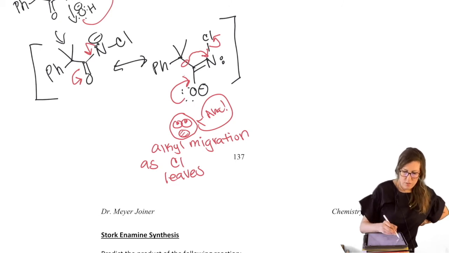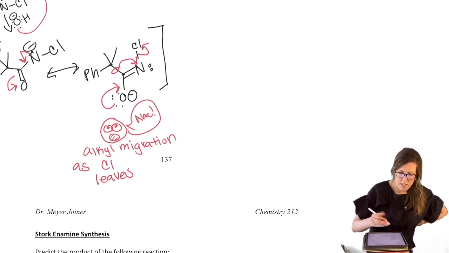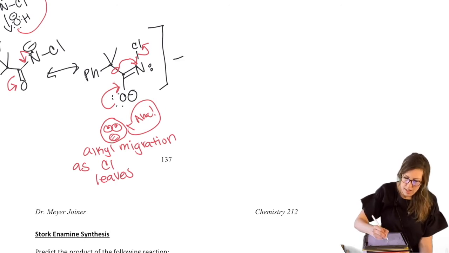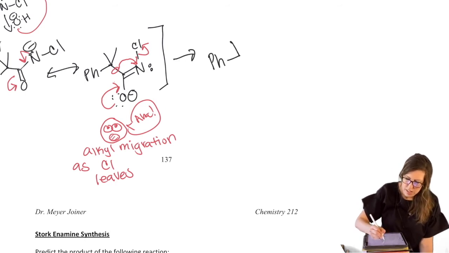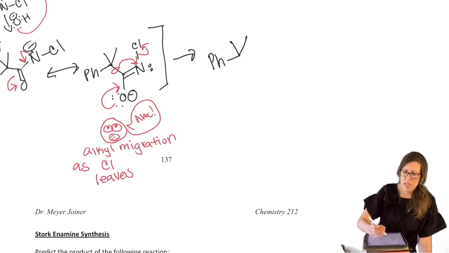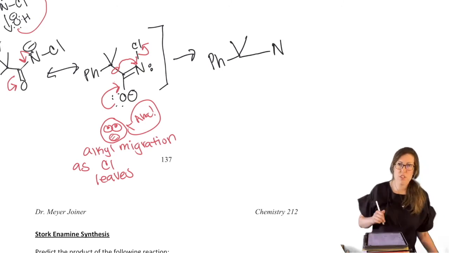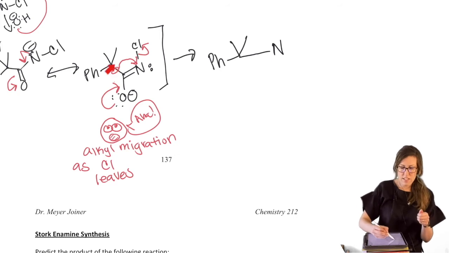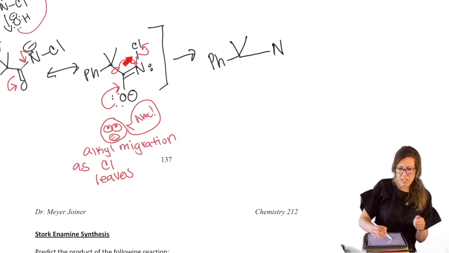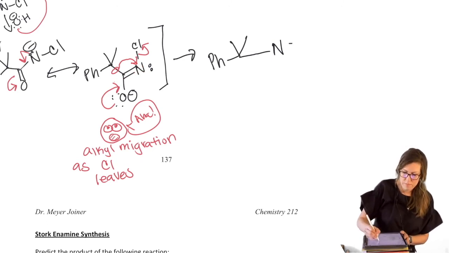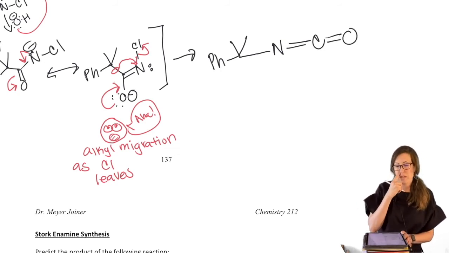Let's draw out the consequence of that. What are those arrows telling me? Those arrows are telling me that the pH is still attached to that dimethyl group. However, that carbon that has the dimethyl is now attached directly to the N. So you've just broken that link right here. This link is not there anymore. It's now bonded here, but that nitrogen has no more chlorine, but it still has that double bond to this carbon. That was that carbonyl carbon, which has still got, well, now reformed its carbonyl.